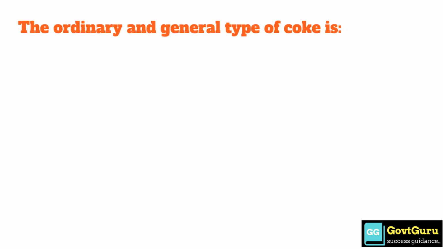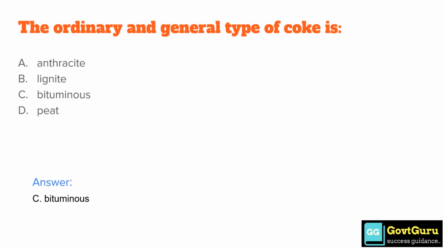The ordinary and general type of coke is option A anthracite, option B lignite, option C bituminous and option D peat. The answer is option C bituminous.